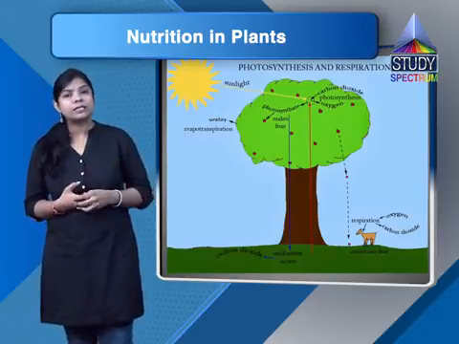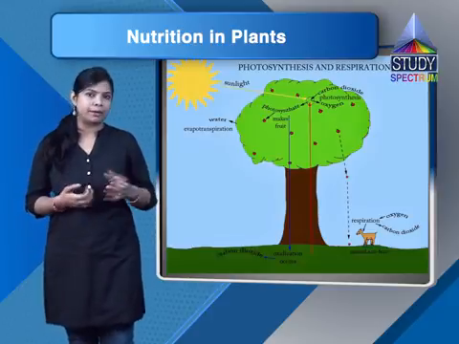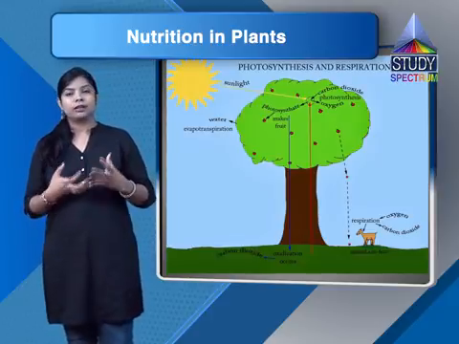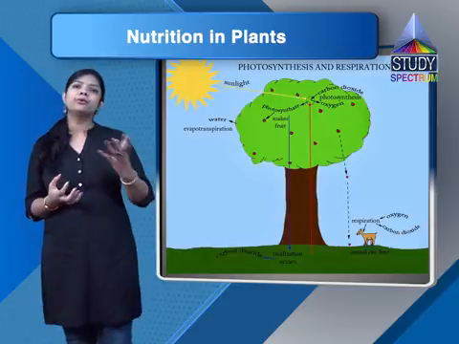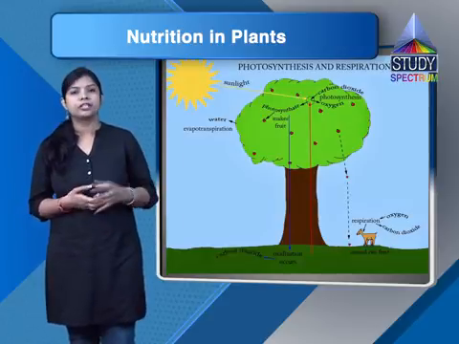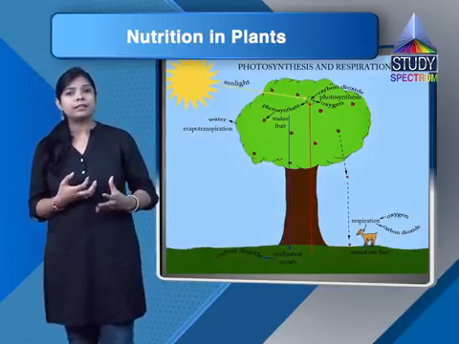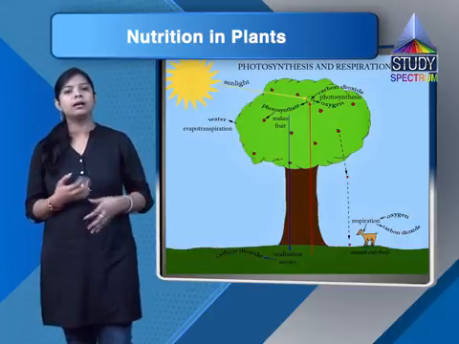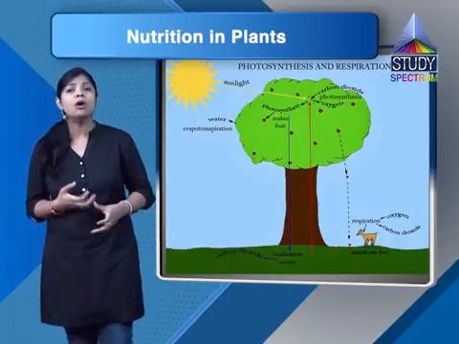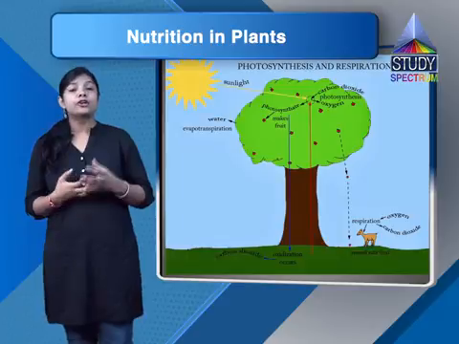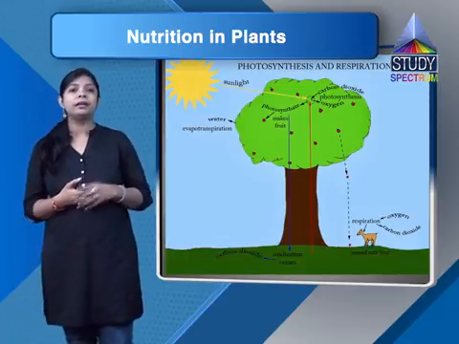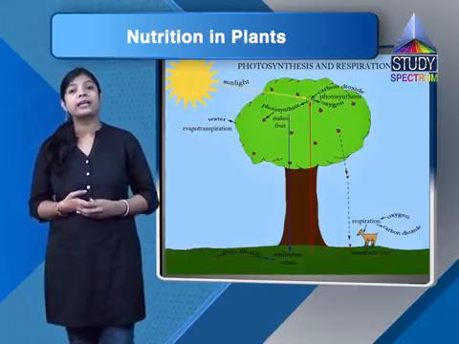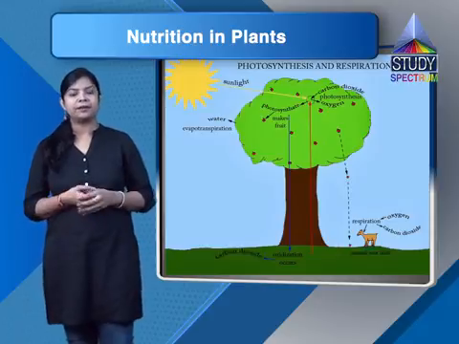So we can also say that these are the kitchen of the plants. How? If you go to your home, where do you get your food? Inside the kitchen only. So here leaves are also a kind of kitchen for the plant. Now all the raw materials must reach there, like carbon dioxide, water and minerals.